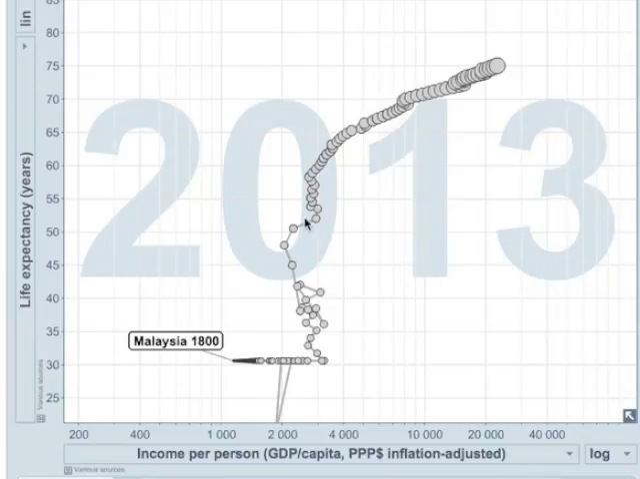In the 1950s, which is right here, Malaysia joined for more favorable conditions. Malaysia had a significantly higher income per person, lower infant mortality rates, and higher life expectancy.